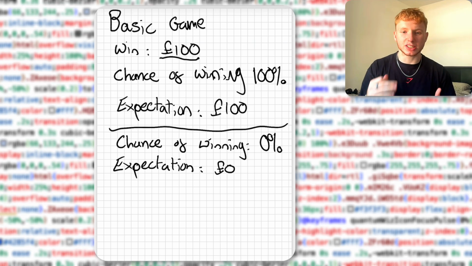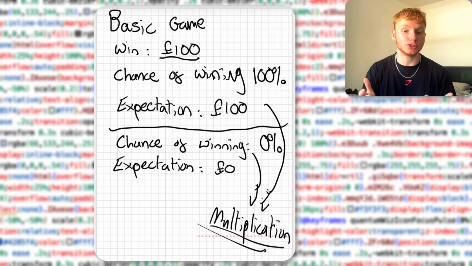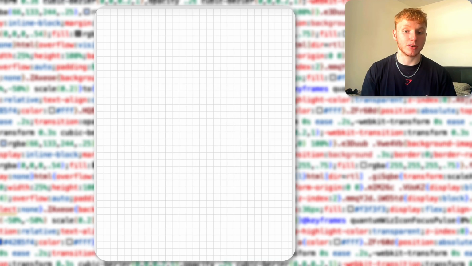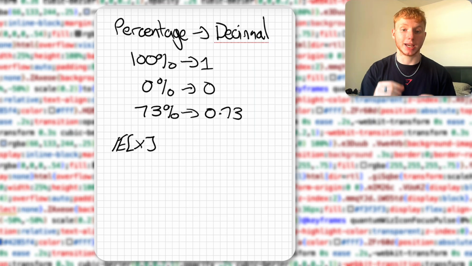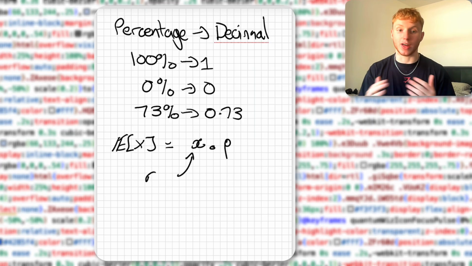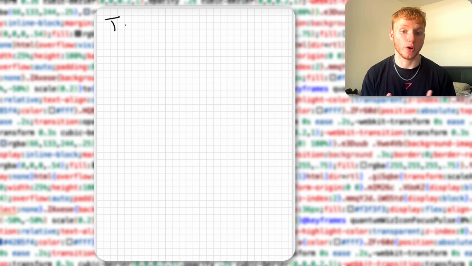Now, what very simple operation can work for both of those? Multiplying. 100 times 1 is 100. 100 times 0 is 0. So, we multiply the probability of what is happening by the potential reward or loss. That's our expectation. So, for example, we will toss a coin.